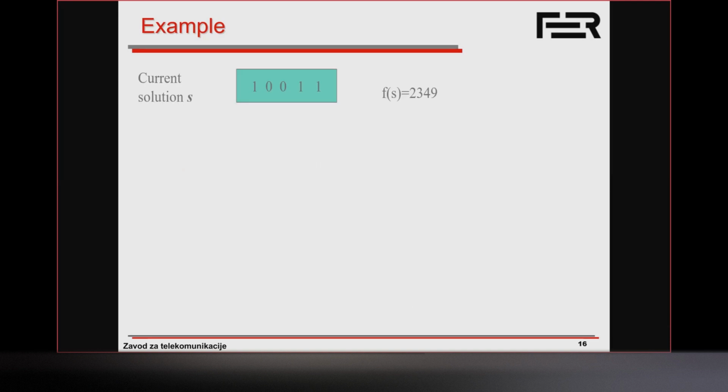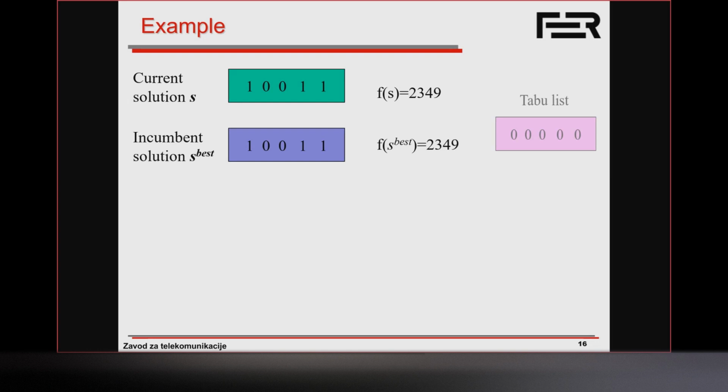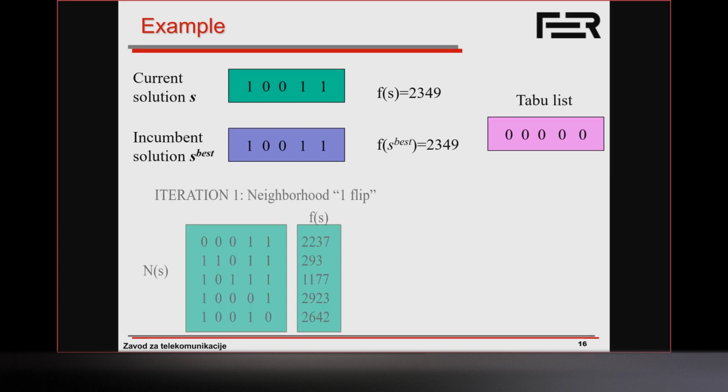Okay, so we start with our current solution S. We have our incumbent solution, that's our best solution so far, which is the same one. We have our taboo list, which is currently empty. And we have this neighborhood, 1 flip. So we've found all the neighbors by flipping 1 bit. Okay, what now?